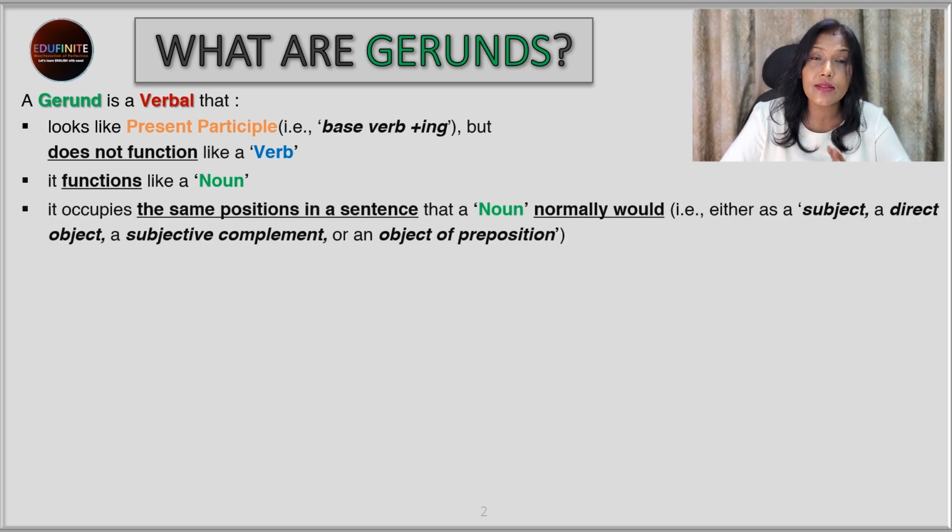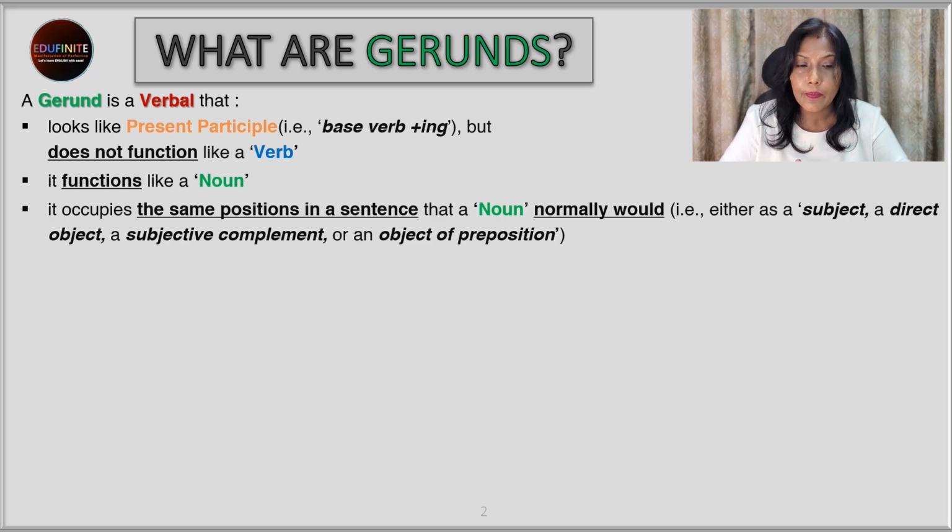It occupies the same position in a sentence that a noun normally would, that is either as a subject, a direct object, a subjective complement, or an object of preposition. So these are the positions that normally a noun occupies in a sentence. And these positions are occupied by the gerund.